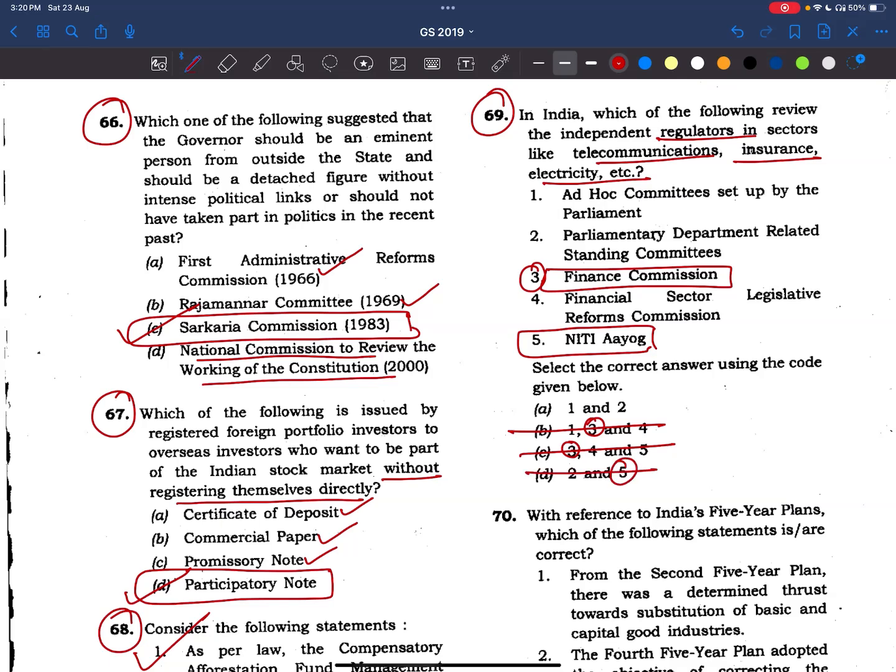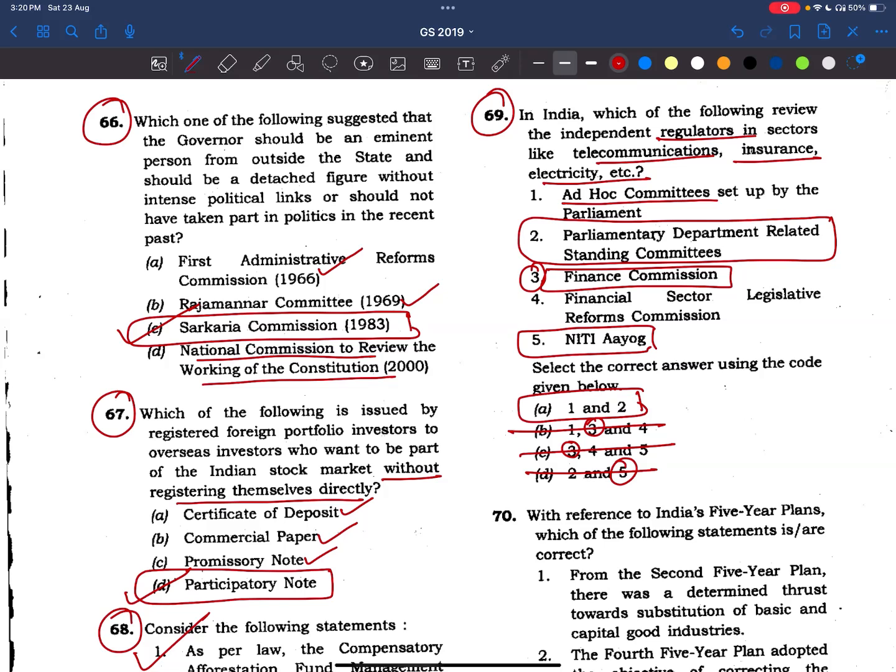Answer is what? 1 and 2. Right? These are regulated by either ad hoc committees, which are set up only for the purpose for the time being, and they are also regulated by department related standing committees. There are 24 standing committees, right? They will be associated with the respective departments, and they will be doing the regulating frameworks. So the answer is 1 and 2.